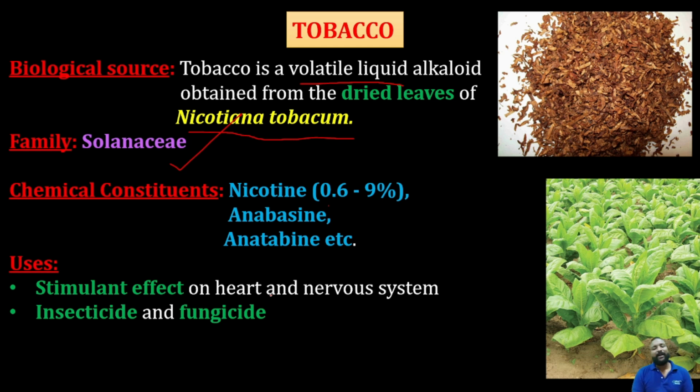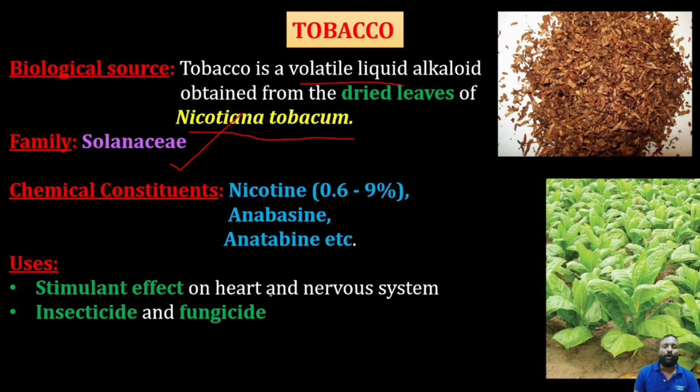Yes, and apart from that, it produces insecticidal and fungicidal properties. For that reason, it is a natural bio-insecticide and bio-fungicide. Clear? Yes, so these are the major examples of drugs that we need to discuss with respect to the pyridine and piperidine alkaloids. Then we'll see what other alkaloids we need to cover.